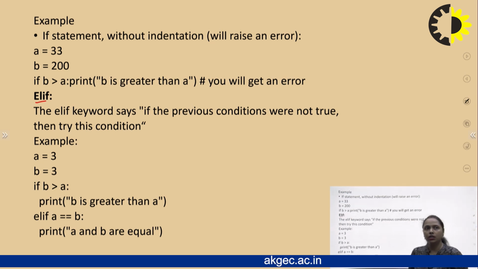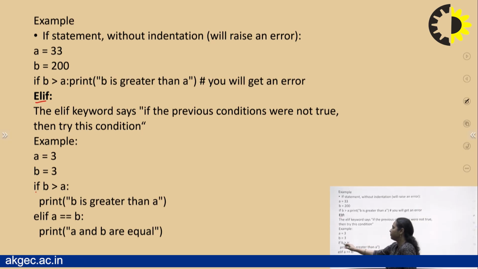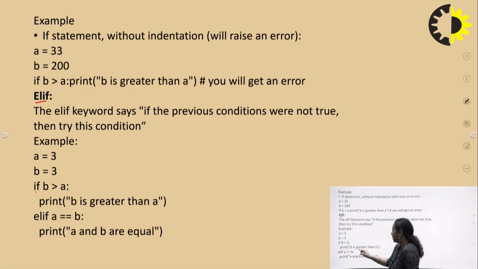It generally works when previous conditions were not true and we want to try another condition. For example, if I write a = 3, b = 3, if b > a, print b is greater than a. Elif a == b, print a and b are equal. So in this particular case, the first condition, that is if, is false. So it will skip the section written within the if statement and will check the condition written in elif. And as this elif condition is true, the segment which will get printed is a and b are equal.